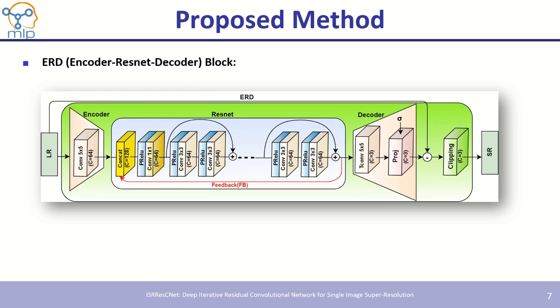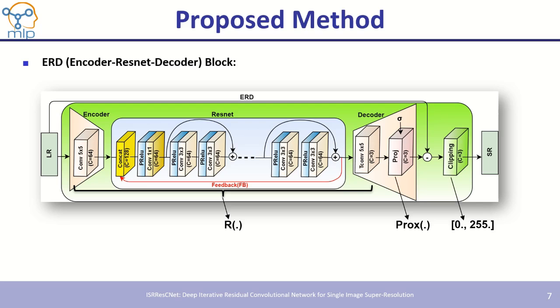The visual structure of the ERD block is shown here. This part corresponds to the regularizer learning term, the project layer corresponds to the proximal map, and finally the clipping layer is used to clip the value between 0 and 255.